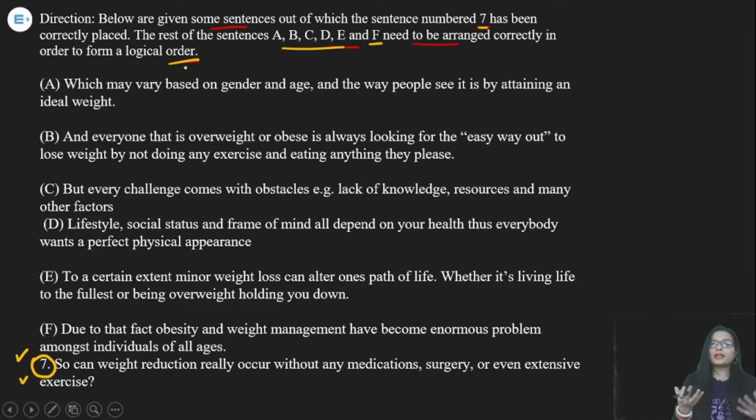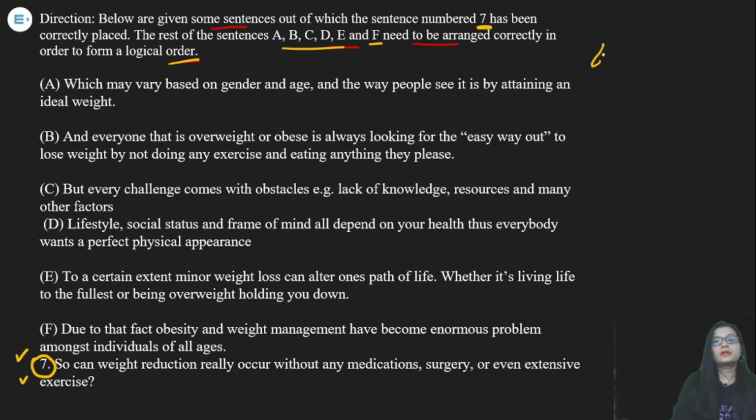So this is all about parajumble sentences. I think you are aware of it. Especially in banking examinations, you have this same question. We also call it sentence rearrangement, but you will see different patterns in the question. Like in this one, the 7th statement is fixed. You do not need to move it, but you have 6 other statements. Sometimes you will see a different kind of question pattern. Now let's begin with the question.